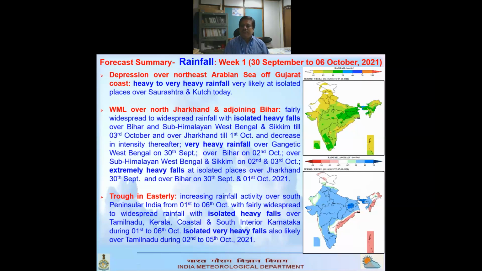But this rainfall will be very heavy to extremely heavy over the Bihar region on 2nd and 3rd October, and over Jharkhand only on 1st October, then it will move towards Bihar. The trough in easterlies will give weather in the peninsular region, mostly over Tamil Nadu, Kerala and coastal and south interior Karnataka, and isolated very heavy rainfall over Tamil Nadu from 2nd to 5th October.